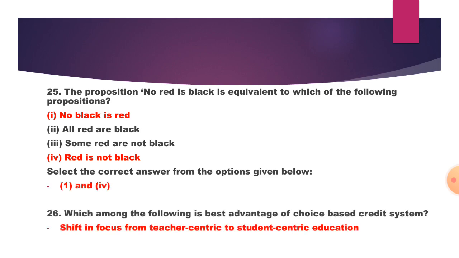26. Which among the following is the best advantage of the choice based credit system? It is a shift in focus from teacher centric to student centric education. So this is the best choice of advantageous education because we need to focus on the student, not on the other areas.